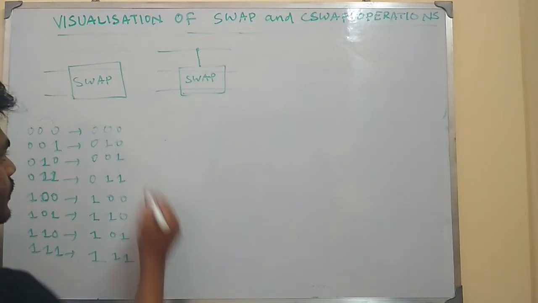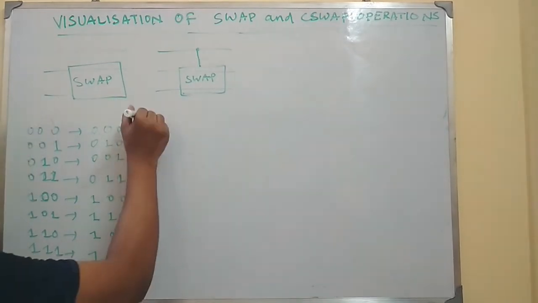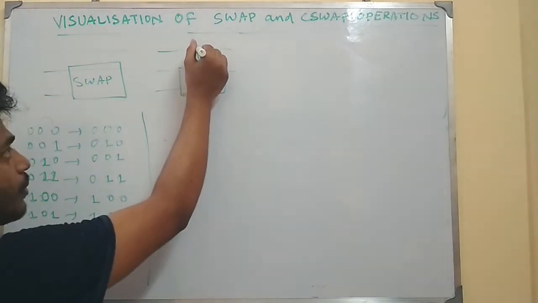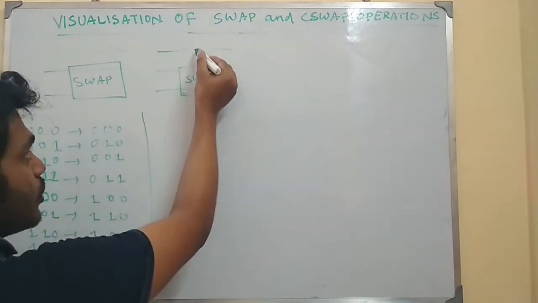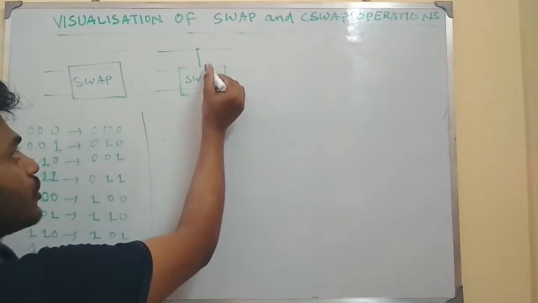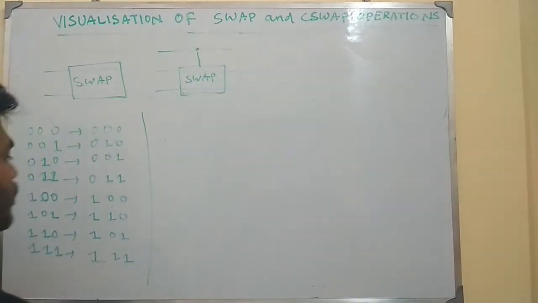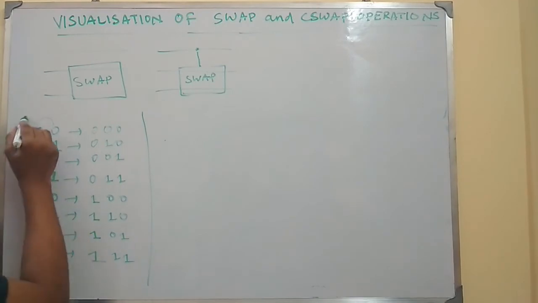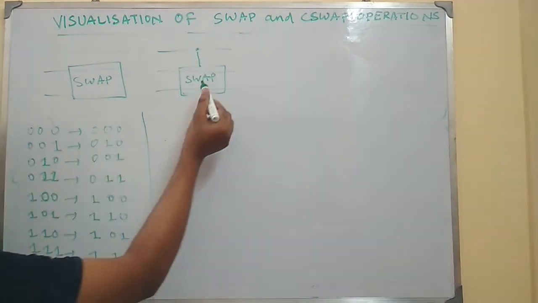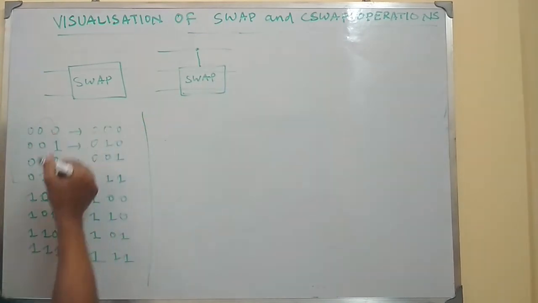So yes. Now let us see how the control swap operates. Control swap operates only when the control qubit, the first qubit, is in state 1; then the swap operation will operate on the second and third qubits. So in the first 4 states, the first qubit is in state 0, so the swap operation won't operate on the second and third qubit.